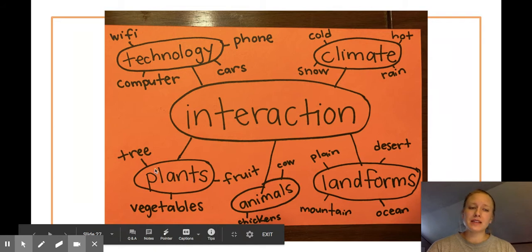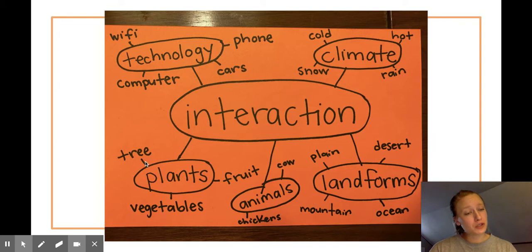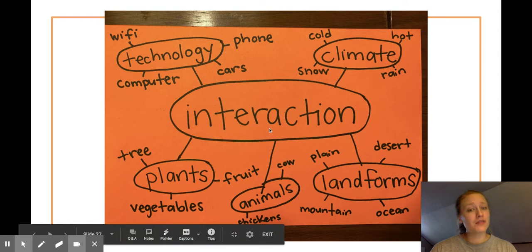Also think about plants, trees, all the vegetables, all the fruit. So we grow plants, we eat plants, we cut down plants, especially trees. That's the interaction between humans and the environment. Also, technology. Technology is a part of the environment and humans interacting and the technology interacting with the environment. So cars, they have exhaust, pollution, computers and Wi-Fi and the telephone. So these are all parts of interaction.